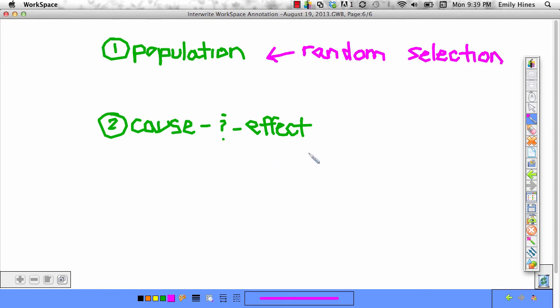Okay, to do cause and effect, it must be an experiment, and it must be a well-defined and well-designed experiment. So remember, I can do experiments with volunteers and still get cause and effect, but I cannot get population inference. And I can do this with observational studies, but I cannot get cause and effect. So these are two different types of inference, and it really depends on our study which one applies to us.